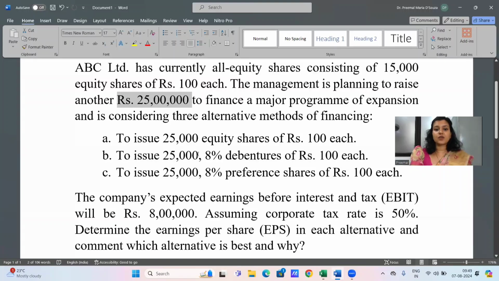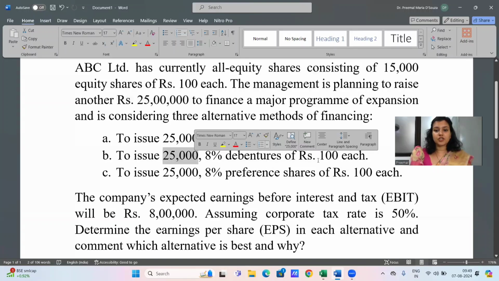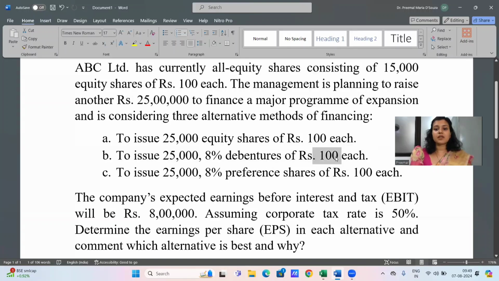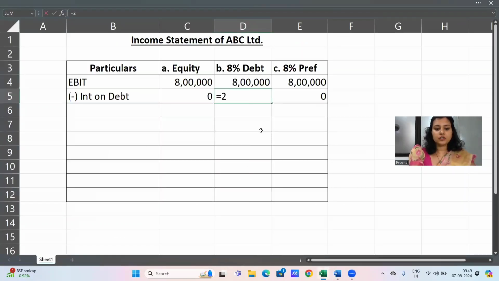So 25 lakh will be the amount of debentures, or another way of finding out the amount is take your number of debentures, 25,000, and multiply into rupees 100. So we have the amount of debentures, 25 lakh, and we have the rate of interest which is 8%. So we are going to take 25 lakh and multiply into 8%. That gives us the interest.